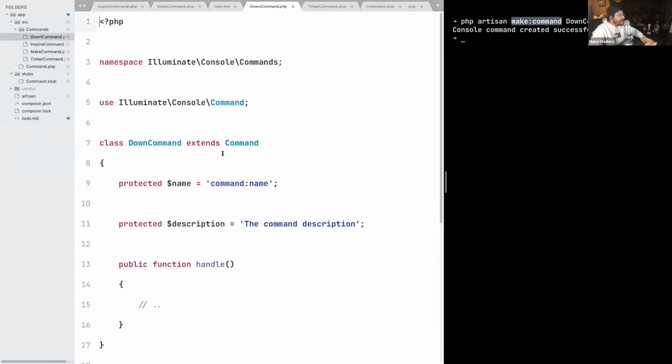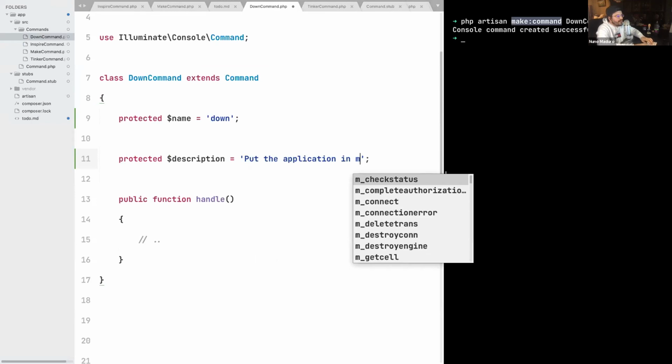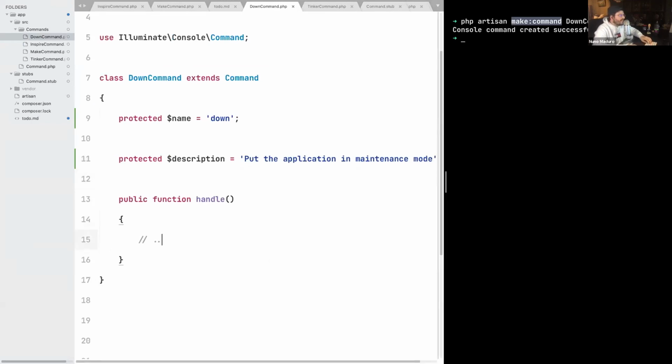And now we have this class DownCommand, which we can start by adjusting the name, which will be down. The description will be something like, put the application in maintenance mode. And then the method handle, let's leave it empty for now.